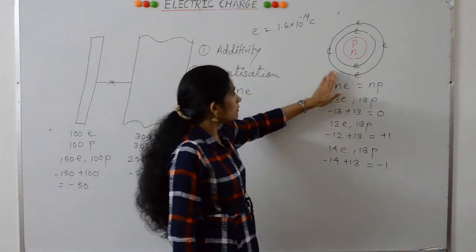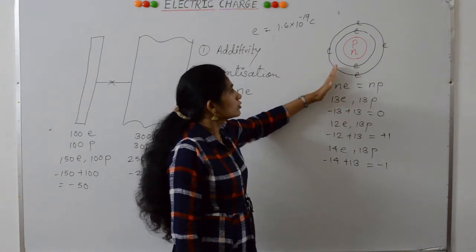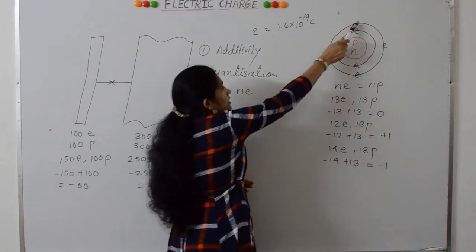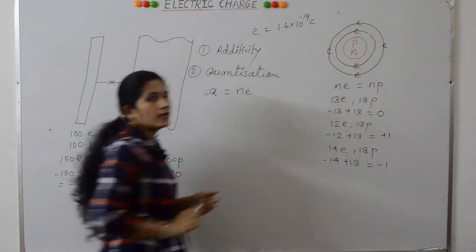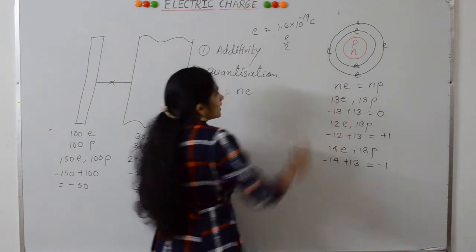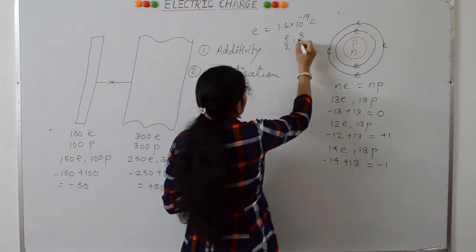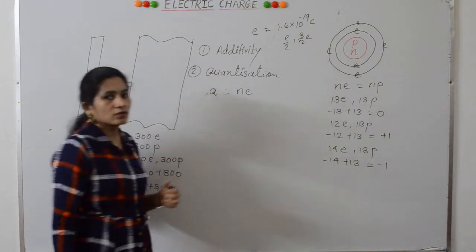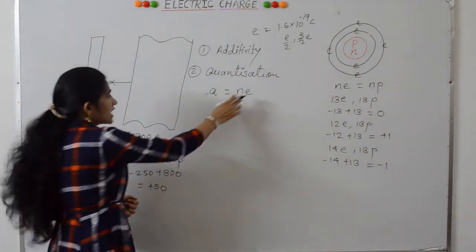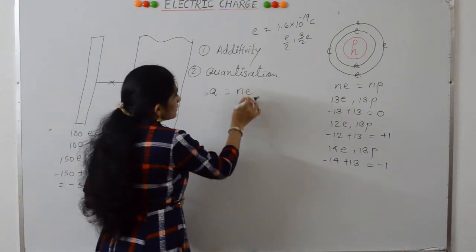As in the case of an atom, the minimum electron it can lose is a single electron, which has the elementary charge. An atom can never lose an electron like half of an electron or 3/2 electrons. Means charge cannot exist as a fraction. Charge will always be an integral multiple of